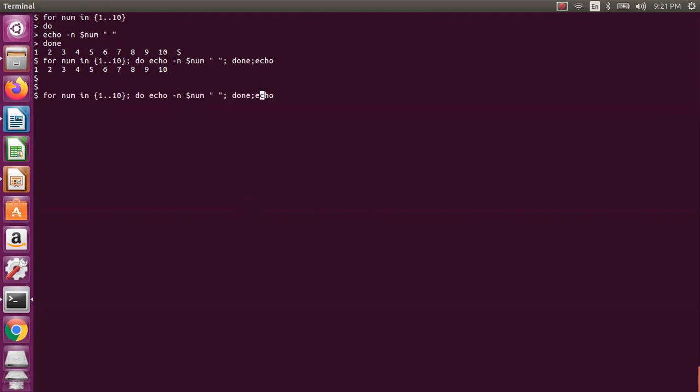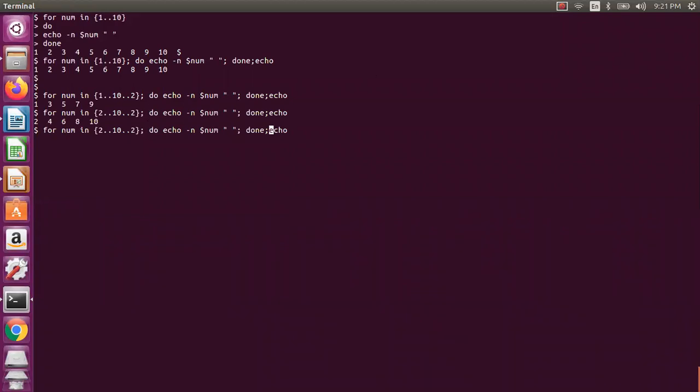Now let us assume I don't want to print like that. I want to print odd numbers. So let us assume I will do it with step 2, right? So 1 3 5 7 9. Now I want to print even numbers. Now we'll start with 2, and then this is how we will print the even numbers. Maybe I want to print in increments of 3. So that's what you will be doing, like 1 4 7 10. This is how we will do it.